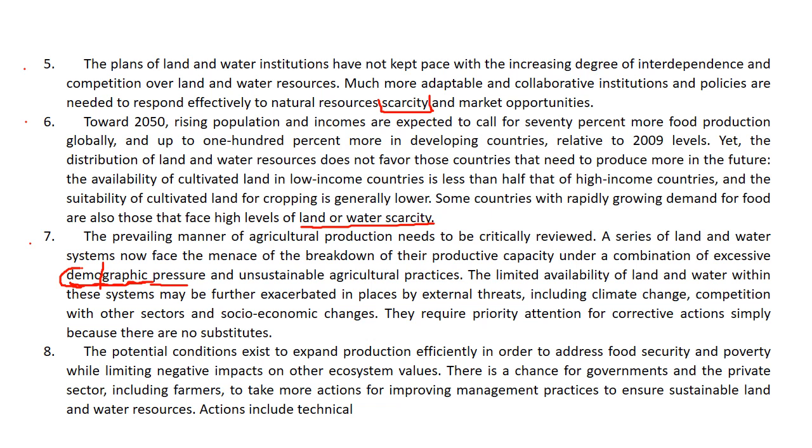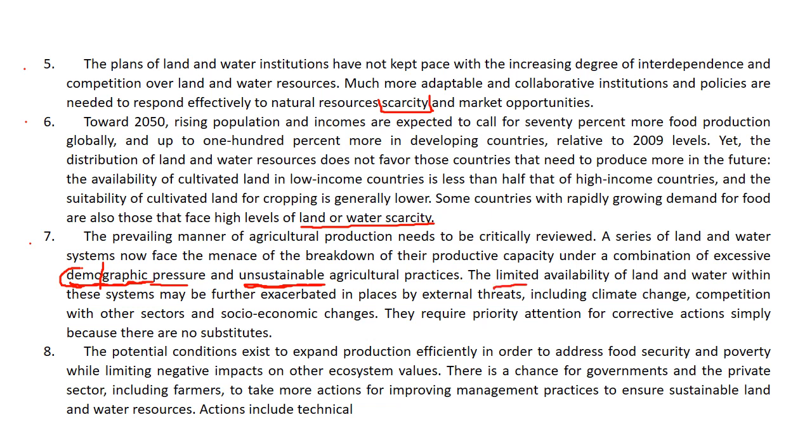So there's demographic pressure and unsustainable agricultural practices. So maybe in this piece of land, you can't plant tomatoes every year because the land will be depleted. Yet in those countries, they're unable to plant something else, or they are unable to provide fertilizers or seeds. So this agricultural practice is unsustainable. The word sustainable means lasts for a very, very long time, yet this practice is unsustainable in this case.